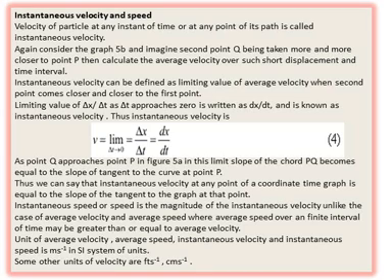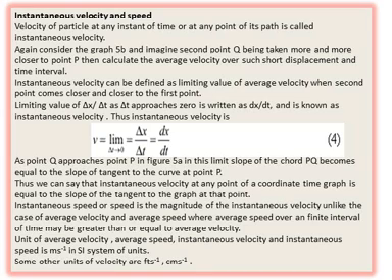Limiting value of delta x upon delta t, that is, delta t tends to 0, can be written in another form, dx by dt, as shown in equation 4. Limit delta t tends to 0 means the time interval is very small, so delta x by delta t changes into dx by dt.